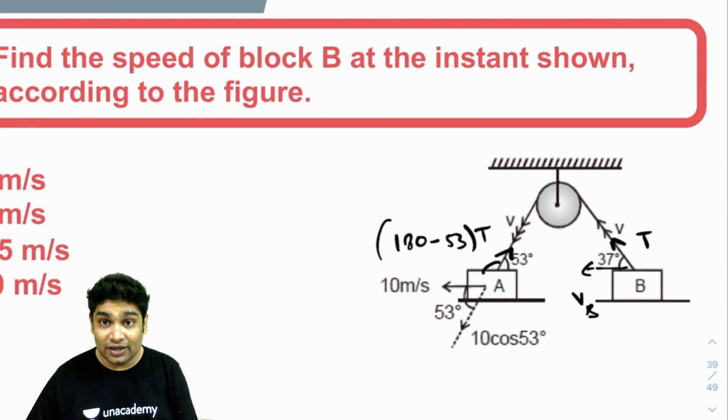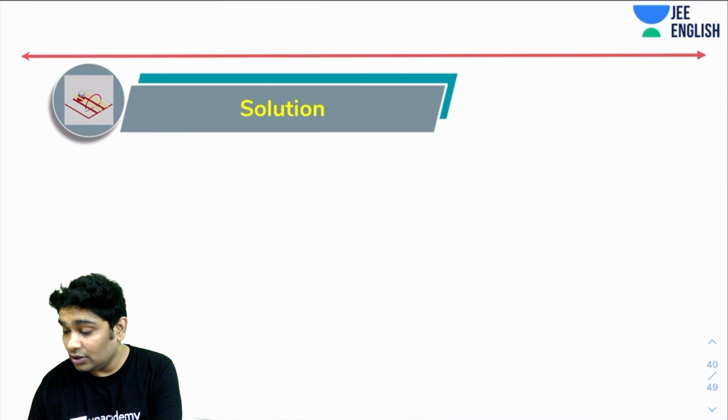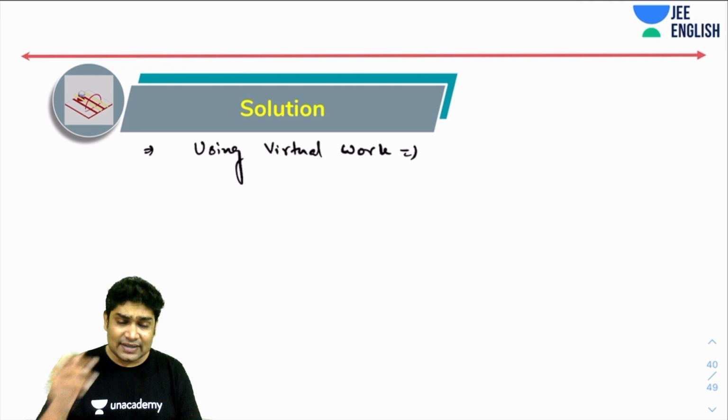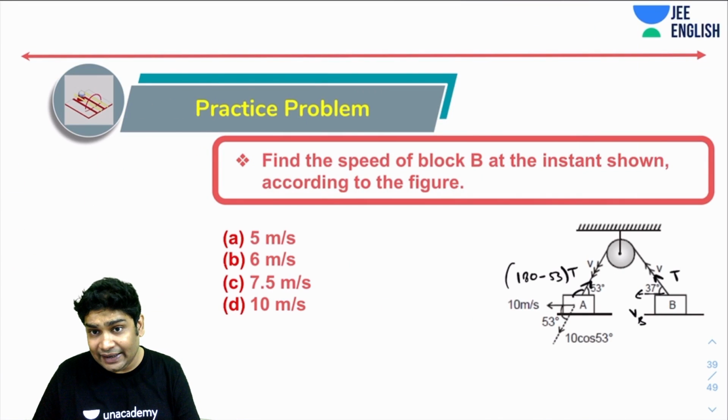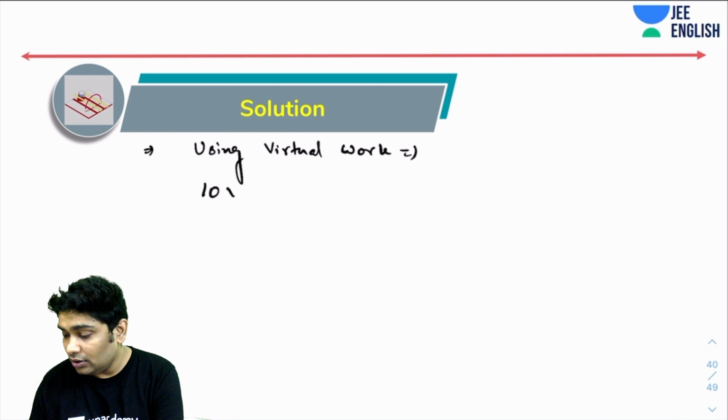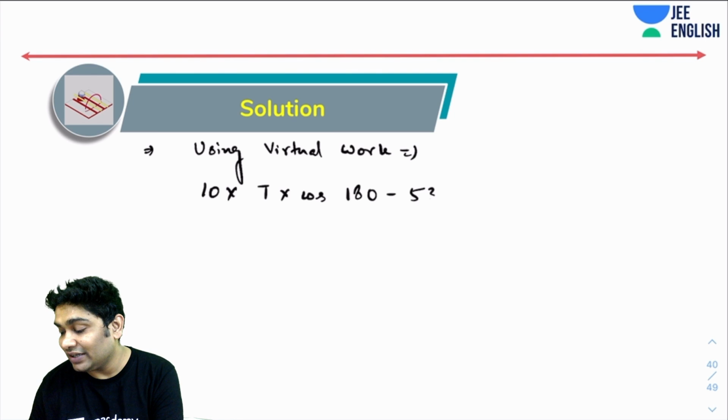Let's write the powers delivered by the tension. I can also say using virtual work, and realize net power is also zero. So net power would be VA times T times cos of 180 minus 53, plus VB times T times cos of 37.